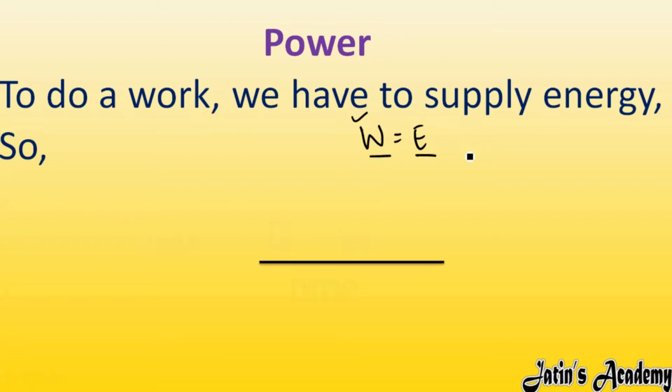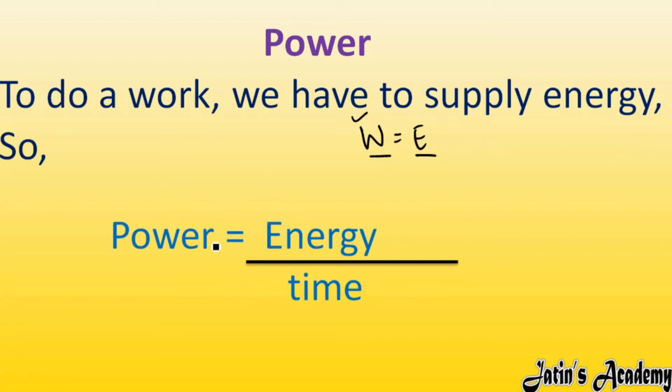So you can also write the formula like this: P is equal to E by T. Firstly, I told the formula P is equal to W by T, which means power is equal to work done per unit time. But the second formula you can learn like this also. Instead of work done, you can write energy. So power is also defined as energy per unit time, or energy supplied per unit time. Okay, two formulas of power now we got.